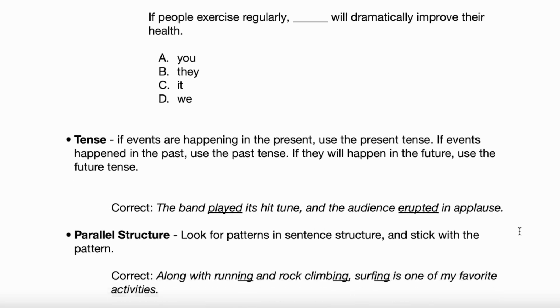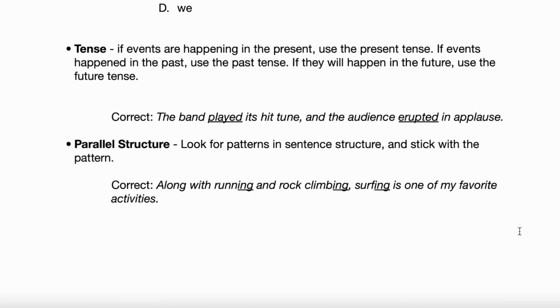Okay, great. Let's go to make it match tense. Go and read that bullet point for us, please. Tense. If events are happening in the present, use the present tense. If events happened in the past, use the past tense. If they will happen in the future, use the future tense. And that may seem like common sense, but that's it. Just pay attention to when the events are happening in the sentence and then match whatever tense you need to be in. So read the correct example here.